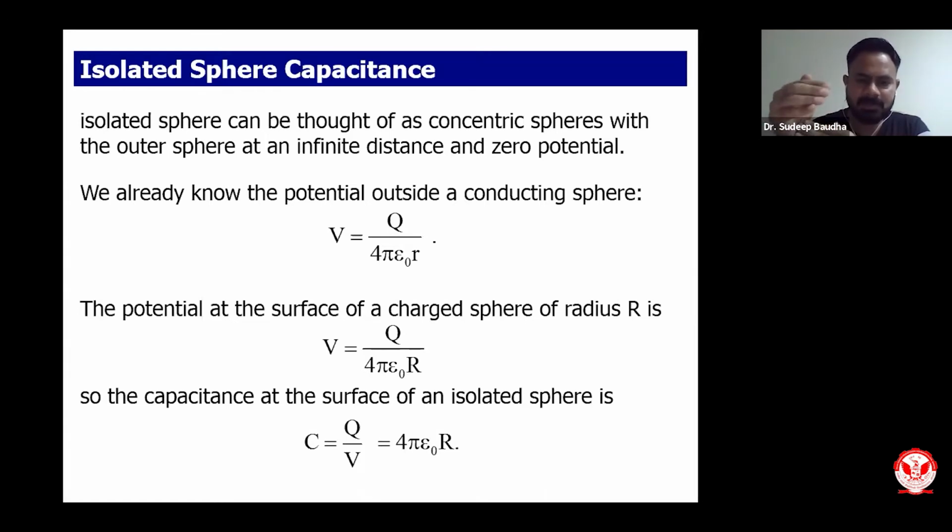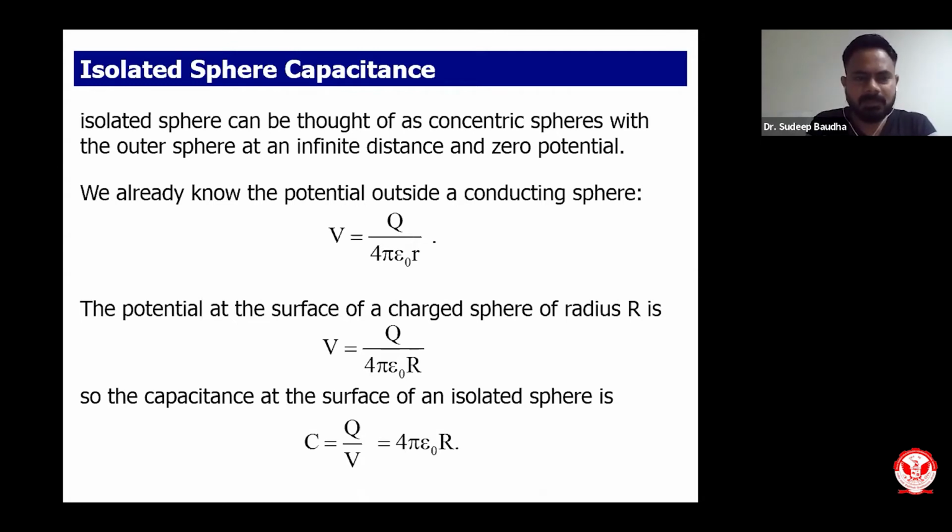So the capacitance at the surface of an isolated sphere can be calculated from the concept of capacitance, where C equals Q upon V. We get the capacitance at the surface of an isolated sphere as 4 pi epsilon naught r.